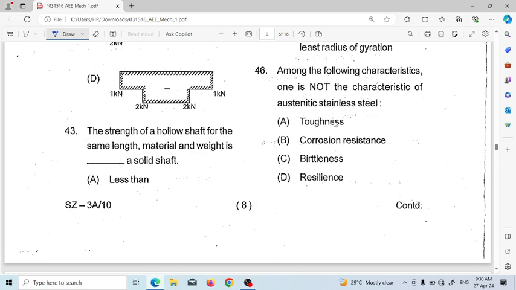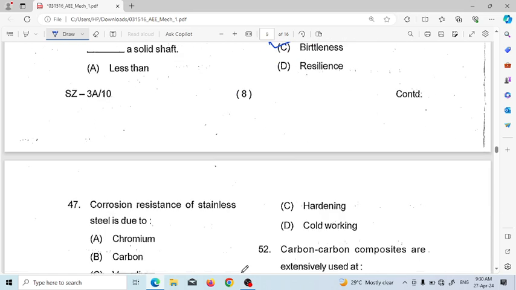Among the following characteristics, one is not a characteristic of austenitic stainless steel. Options are toughness, corrosion resistance, brittleness, resilience. The answer will be brittleness, which is not a characteristic of austenitic stainless steel.